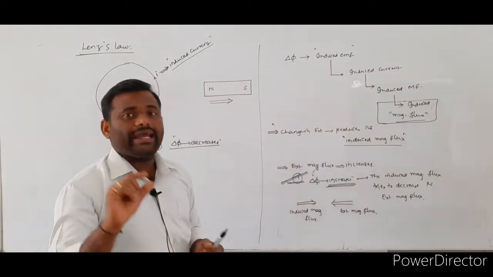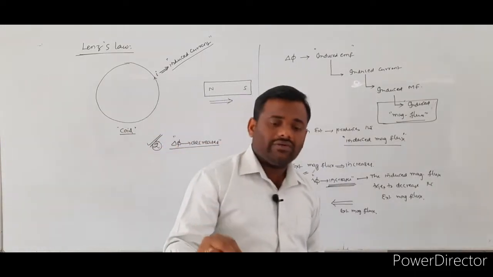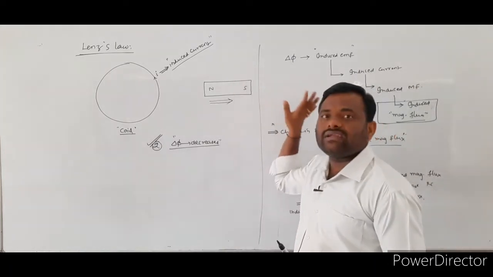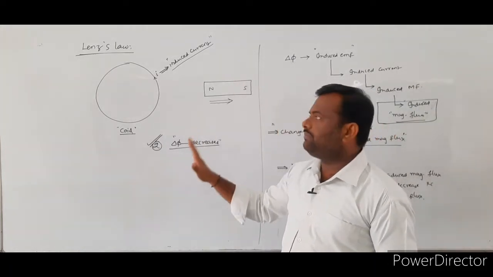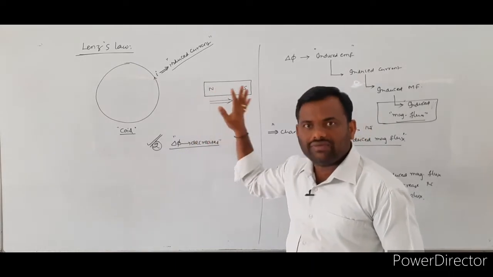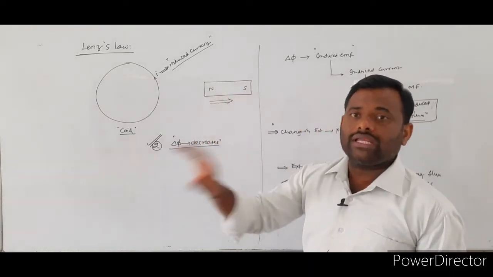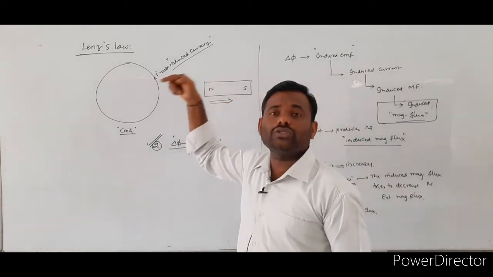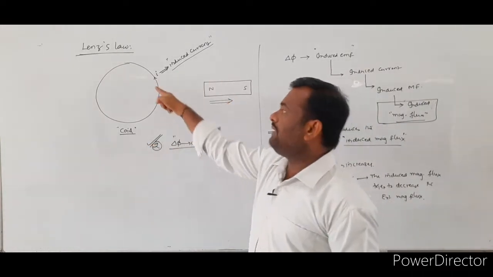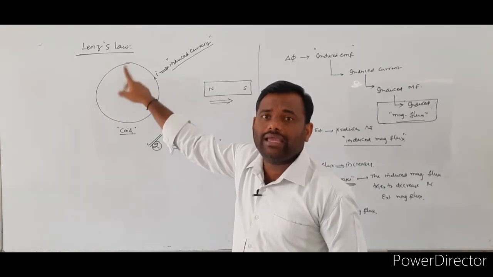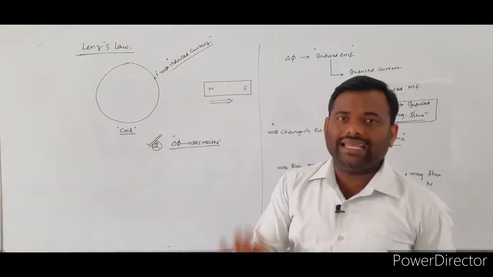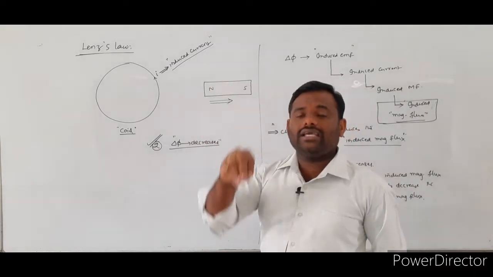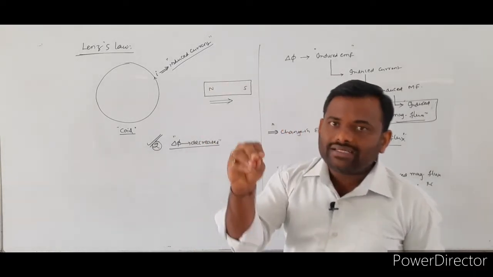When the magnetic flux linked with the given coil decreases, it means the bar magnet is moving away from the coil, and the external flux produced by the bar magnet that is linked with the coil decreases. So this is the reason behind the decrease in external magnetic flux.